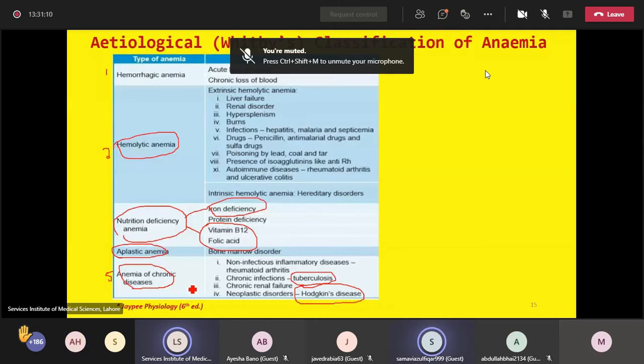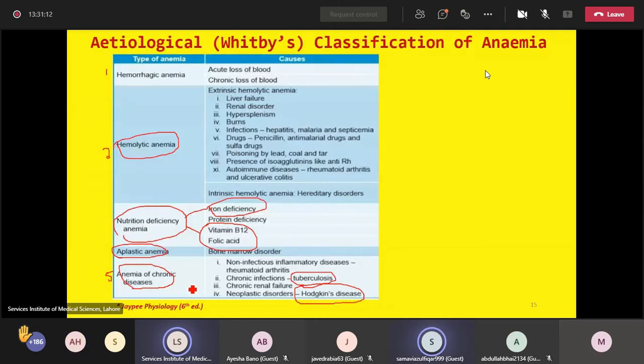Excuse me, sir. If MCV and MCH values are within normal range, then why anemia? Because the values are in a normal range. But I can't hear you. No, sir. If MCV and MCH values are within normal range, then that is a good thing, so why anemia? Okay, let me answer your question.